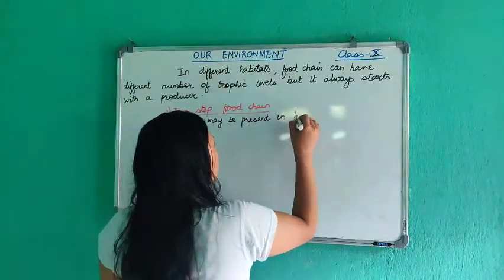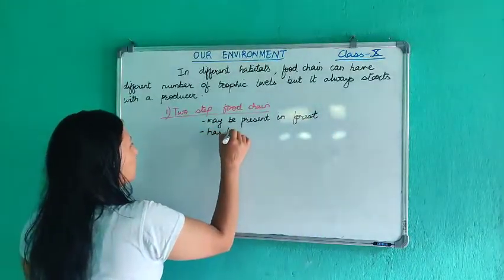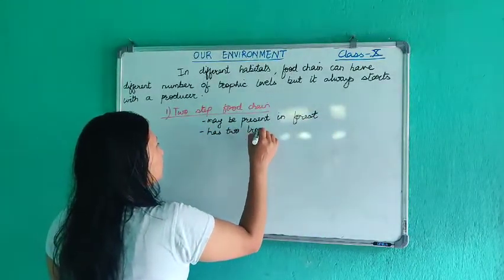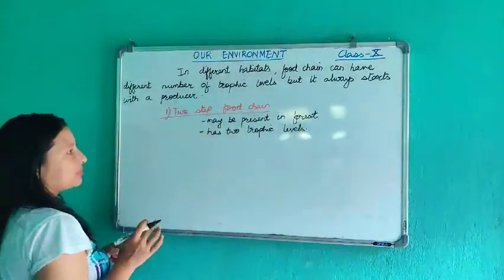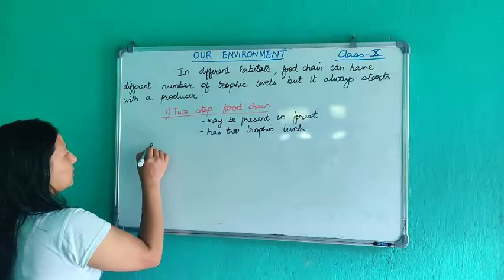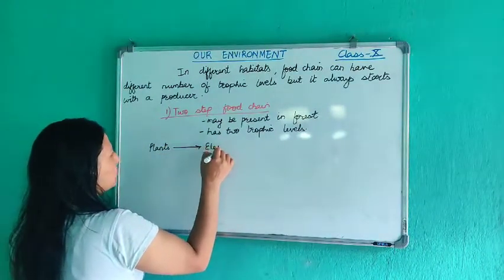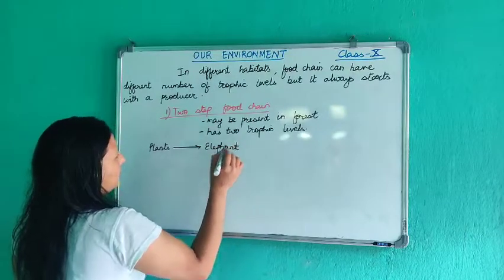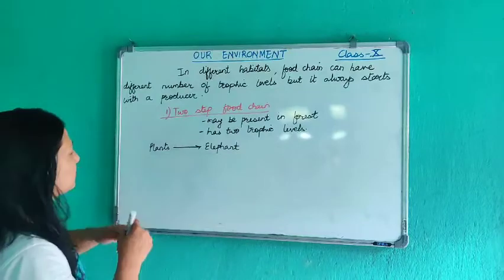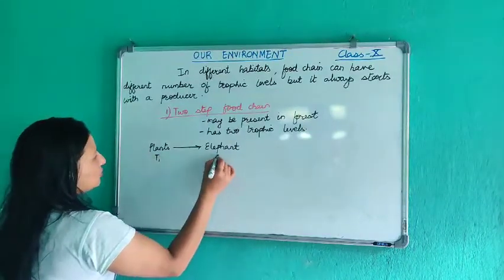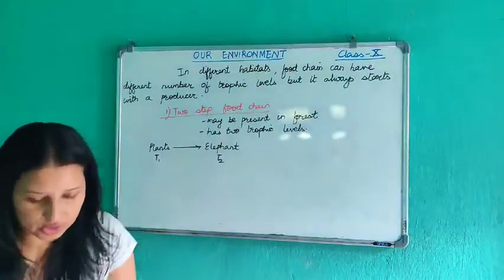It has only two trophic levels, and it first starts with producers. So this is one example of two trophic levels: trophic level 1, trophic level 2. This kind of food chain we call a two step food chain.